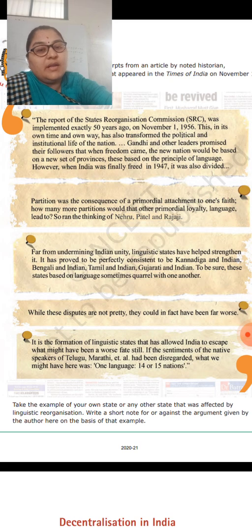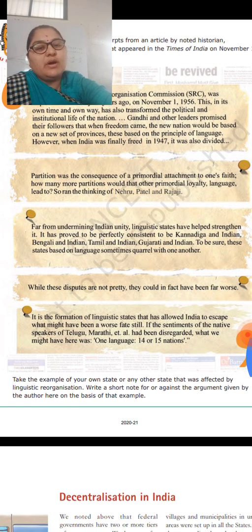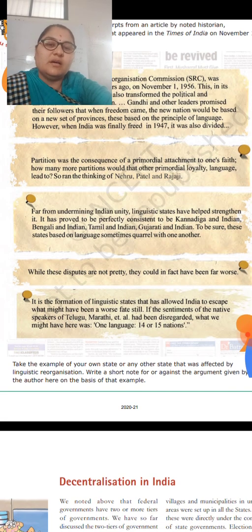Far from undermining Indian unity, linguistic states have helped strengthen it. It has proved to be perfectly consistent to be Kannadiga and Indian, Bengali and Indian, Tamil and Indian, Gujarati and Indian. To be sure, these states based on languages sometimes quarrel with one another.